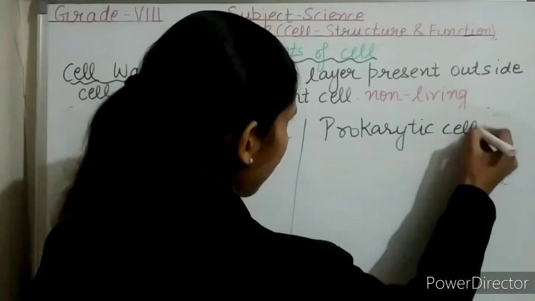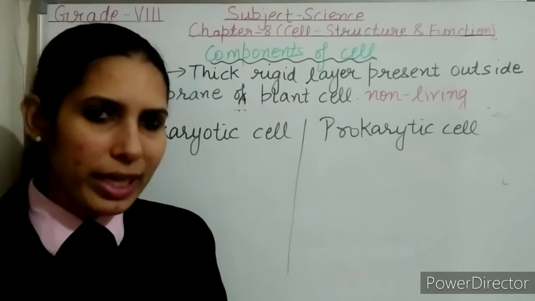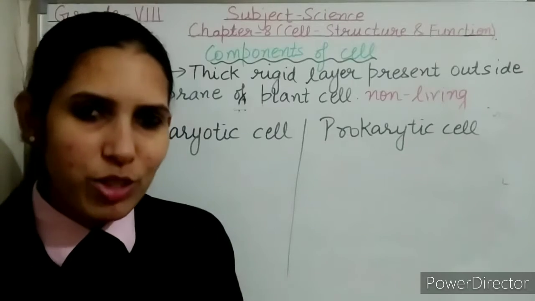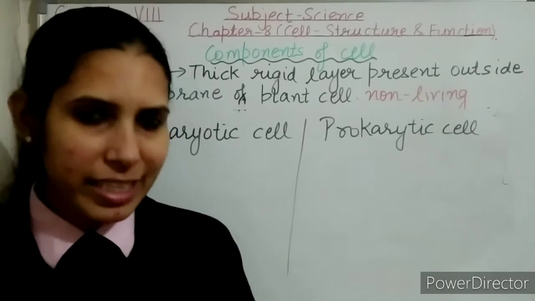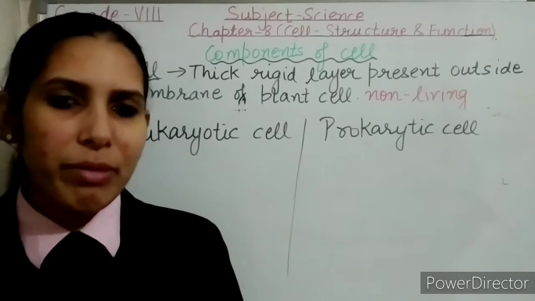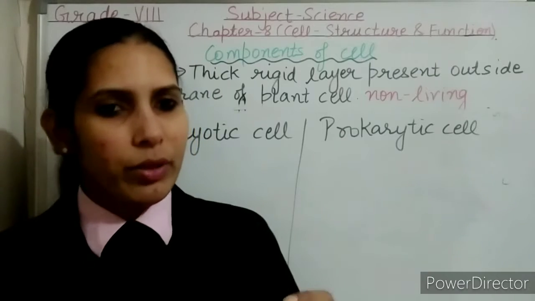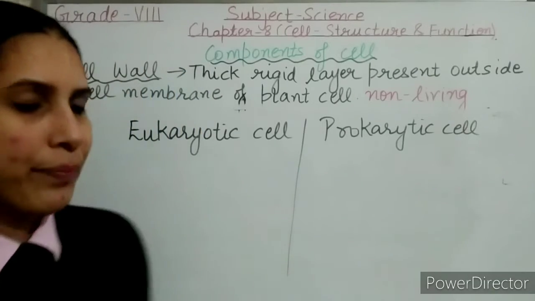First we will discuss these cells, and then we will talk about the remaining cell organelles. I told you, the components of the cell are known as cell organelles. We discussed the important ones, like cell wall, cell membrane, cytoplasm and nucleus. There are many other cell components that we will study after this.